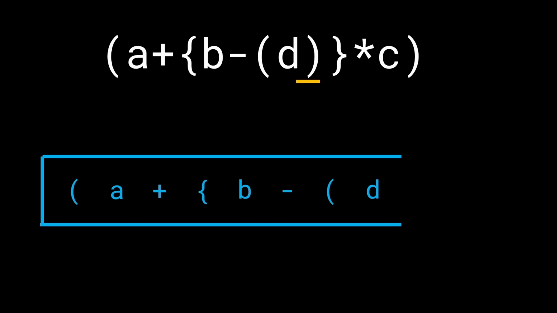Here's what I mean. As soon as we get this closing round bracket, we'll go ahead and start looking for the opening round bracket. So we'll pop out D because D is not an opening round bracket. And so D is sort of in an intermediate state. We don't really know if D is part of a valid expression or not. So we'll just keep it on hold. All right. Now what do we get? On the top of the stack, we see that there's an opening round bracket. What does that mean?